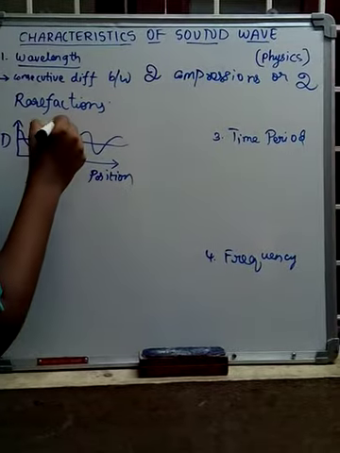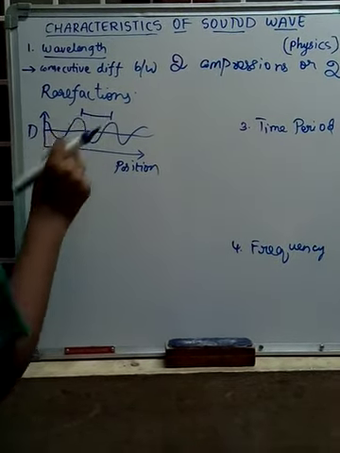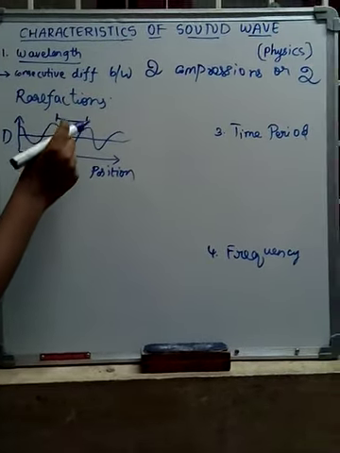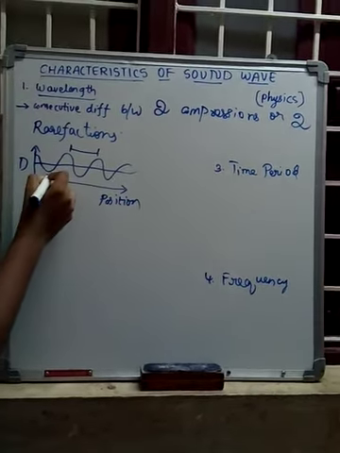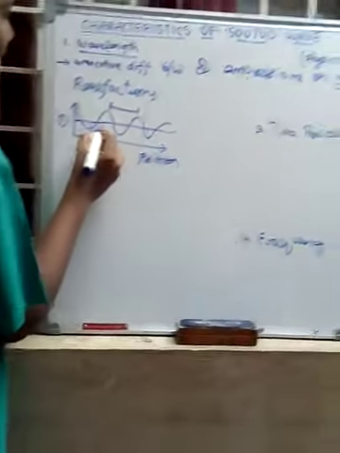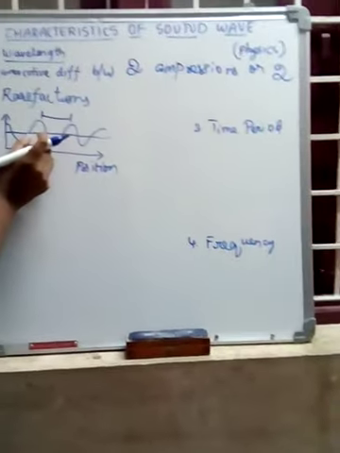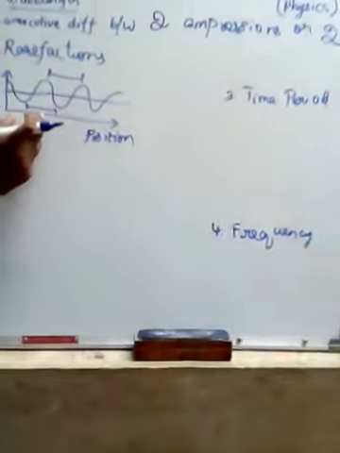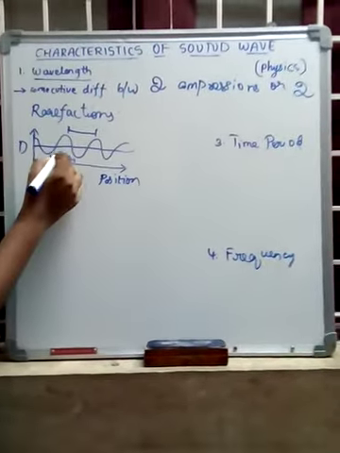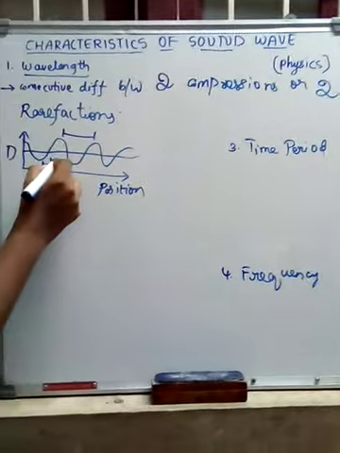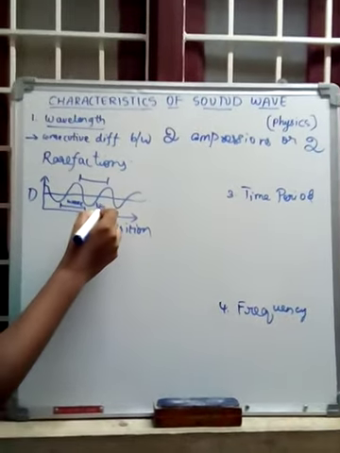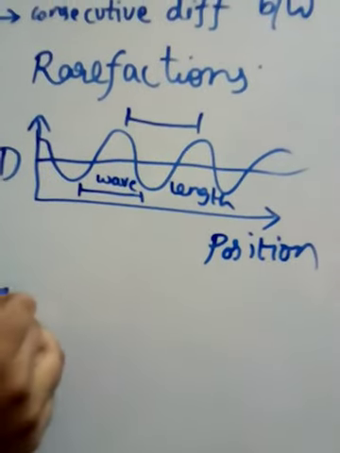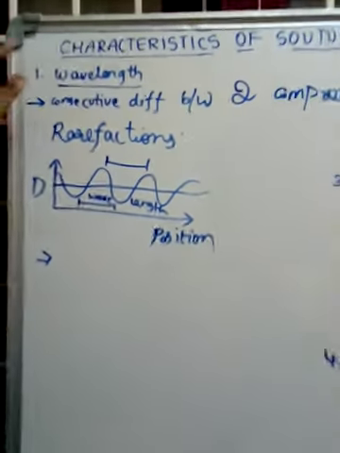This is the compression, the crest, the upside of the wave, and this is the rarefaction, the trough. The difference between two compressions or two rarefactions is called wavelength. Here is the wavelength in diagrammatic form.